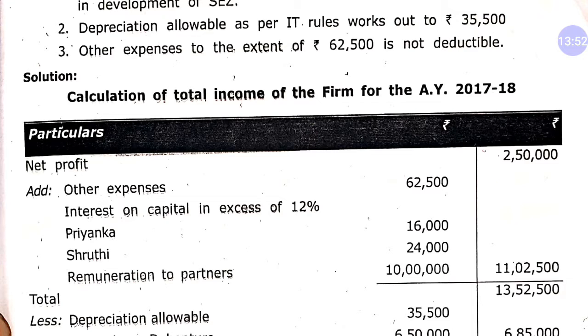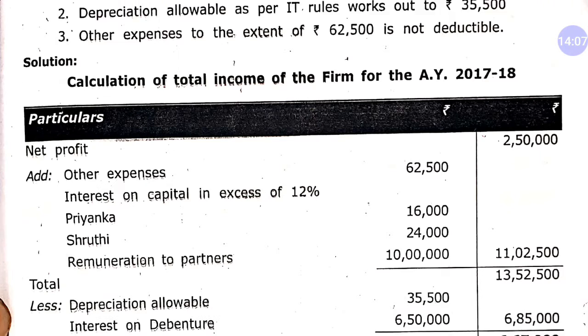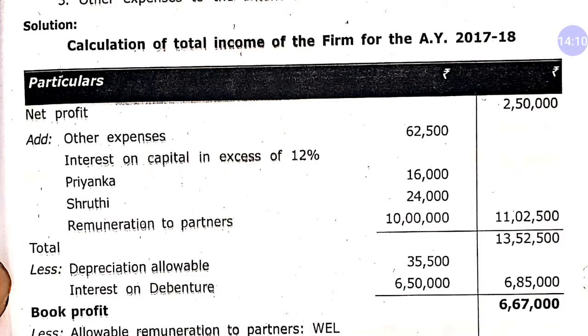After that, all the remuneration will be disallowed. So the total amount disallowed is 11,02,500, and the new total is 13,52,500. After that, you will have to adjust the depreciation which is allowed but not deducted by the company, and one more income which is not concerned with the business of the firm. It is interest on debenture. This is income from other sources. So we will adjust both these things. So 6,85,000 and book profit is 6,67,000.